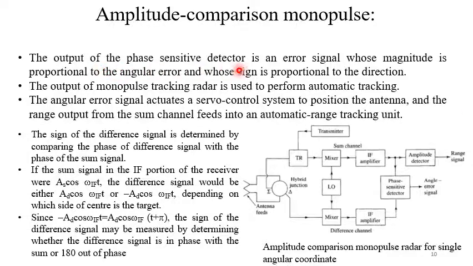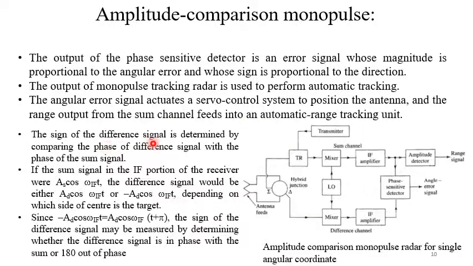The output of the phase sensitive detector is an error signal whose magnitude is proportional to the angular error and whose sign is proportional to the direction. The output of the monopulse tracking radar is used to perform automatic tracking. The angular error signal actuates a servo control system to position the antenna, and the range output from the sum channel feeds into an automatic range tracking unit.